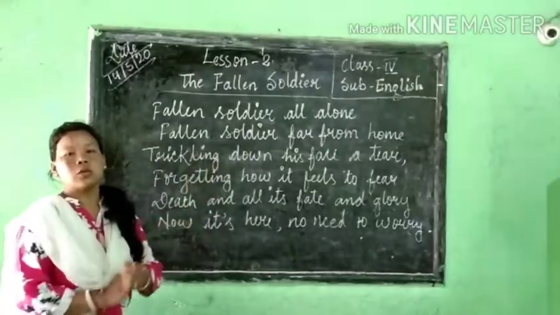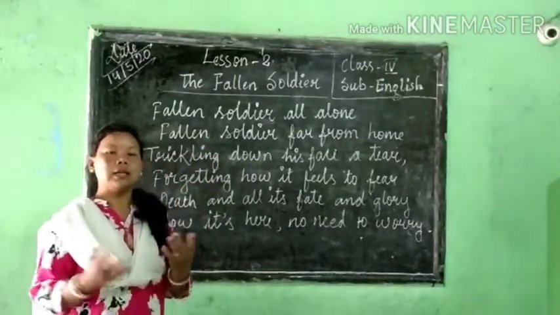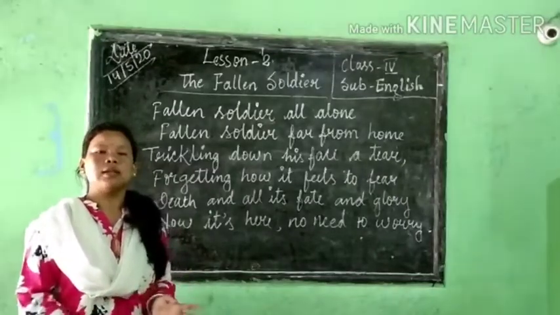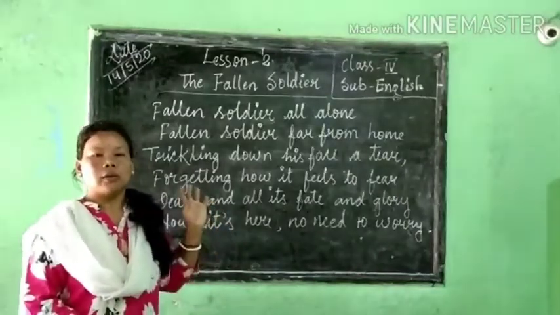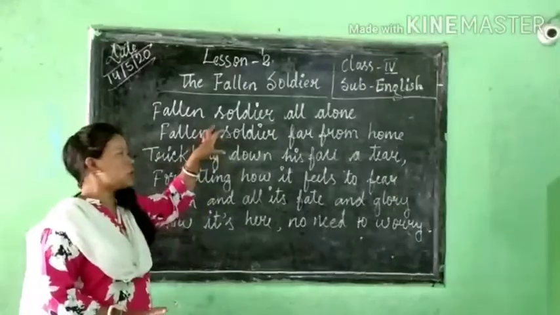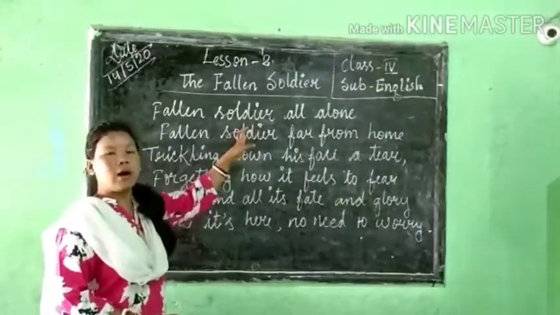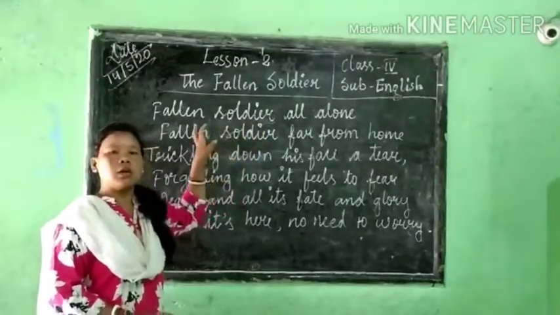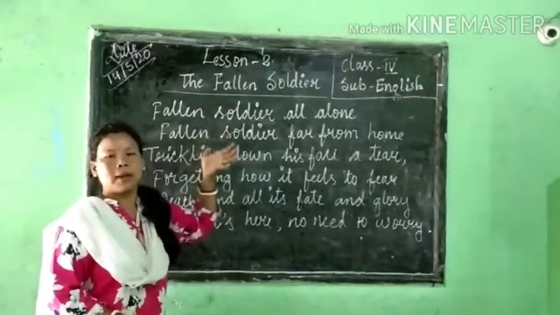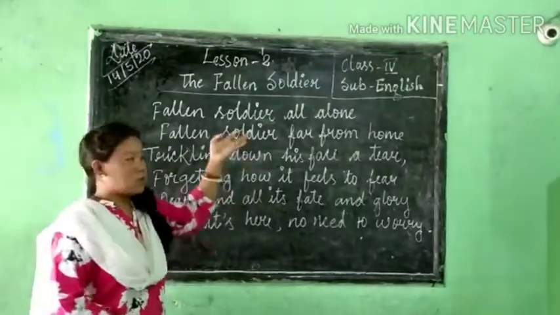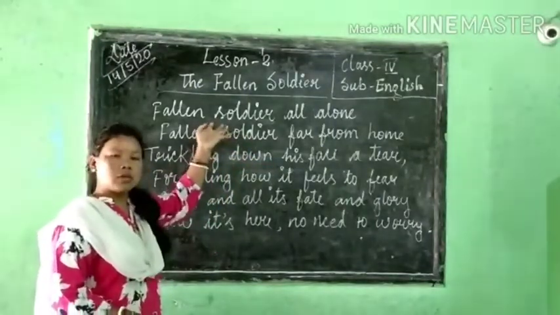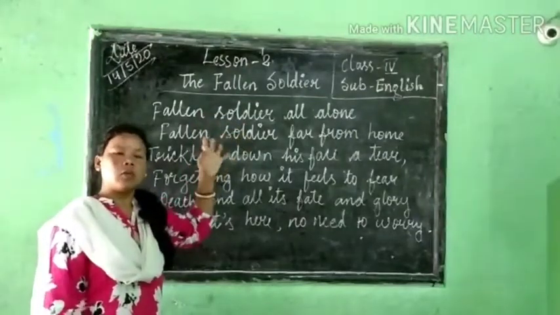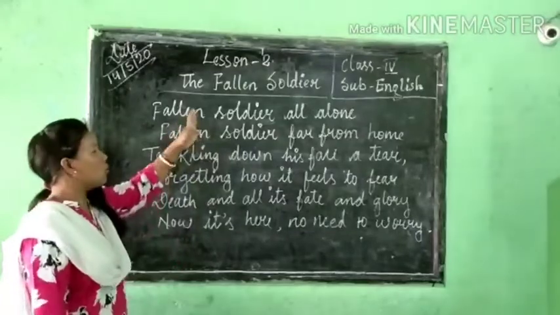As we know, what do soldiers do? They leave their family, parents, loved ones, everything they leave and stay away. That is why it says fallen soldier far from home. So this soldier is far from home, from his family, from his parents, from his loved ones. That is why the soldier is lying on the ground alone and far from home.